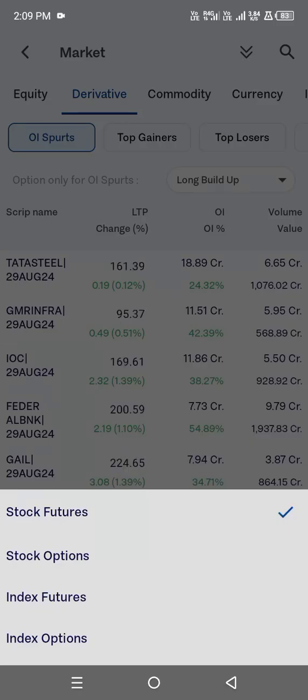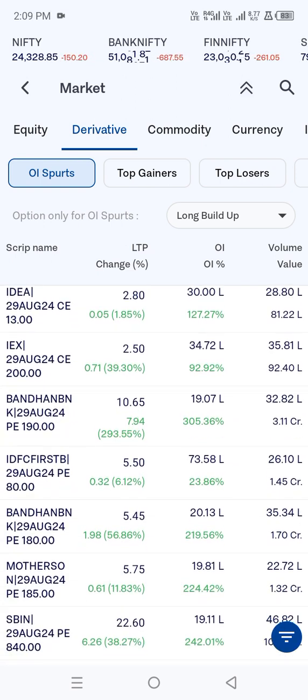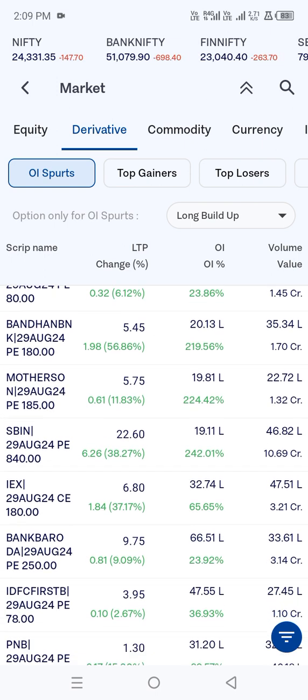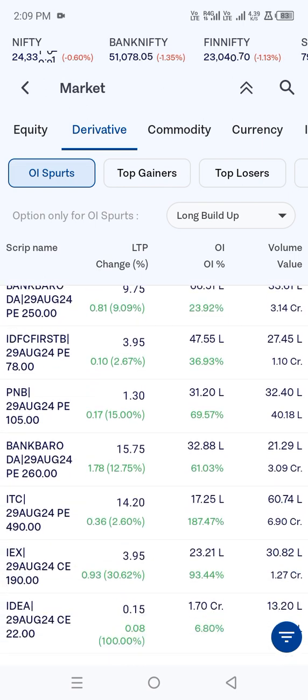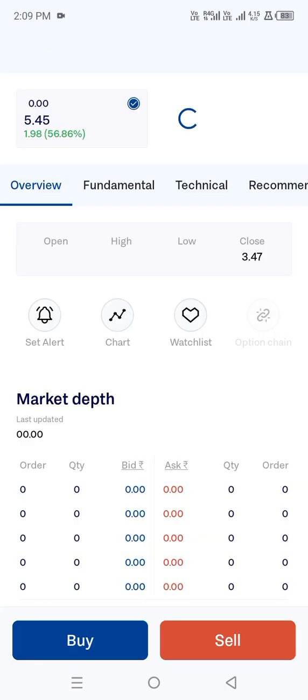Mostly five points will be the good thing when it comes to stock, even though there is a target pending. Bandhan Bank with 190 PE is there, 180 PE is there. So basically, when it comes to Bandhan Bank, 190 was the first target and 180 was the second target. Let's check what happened over here.